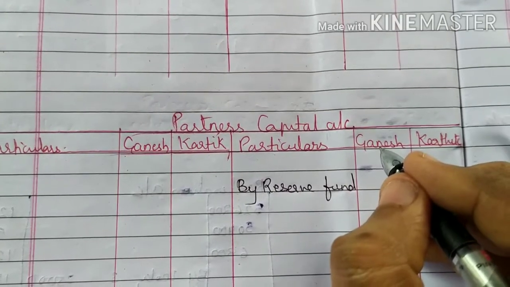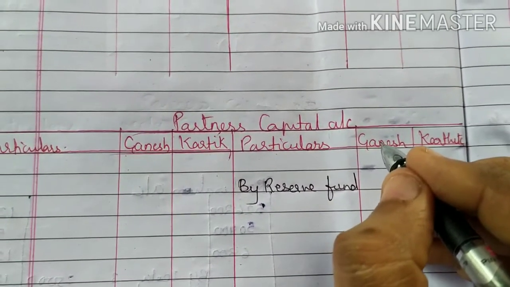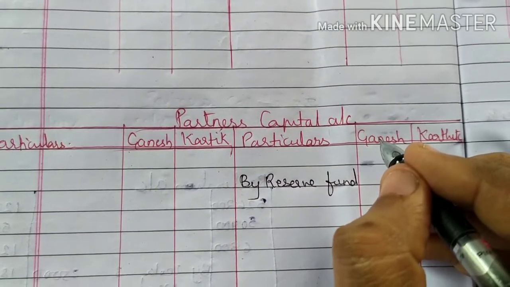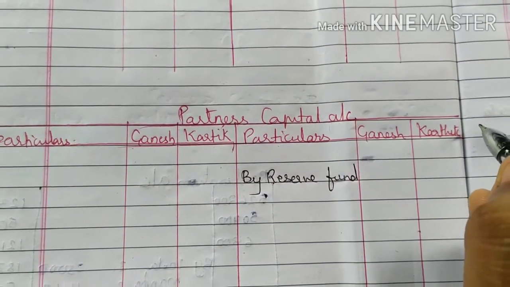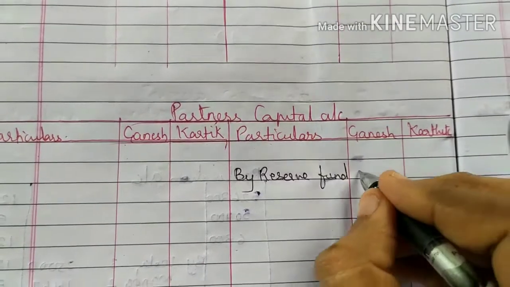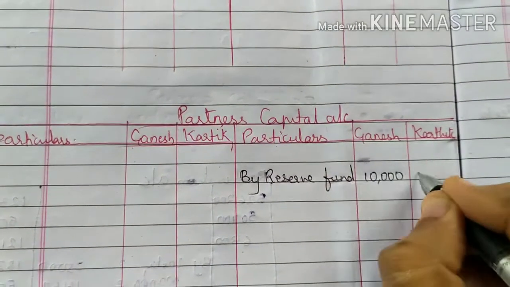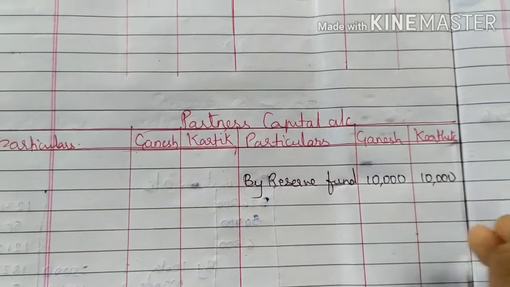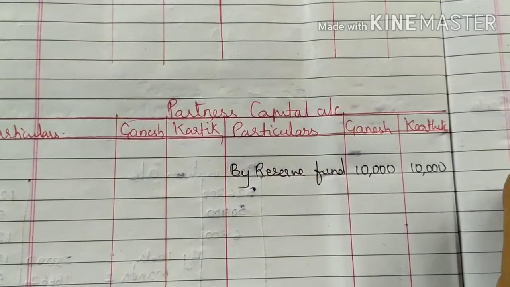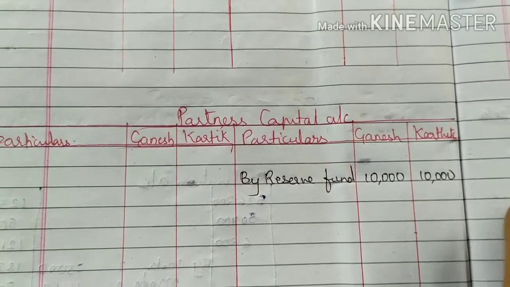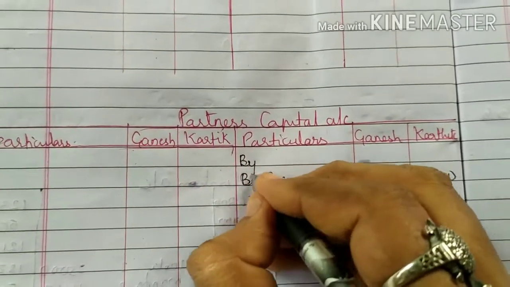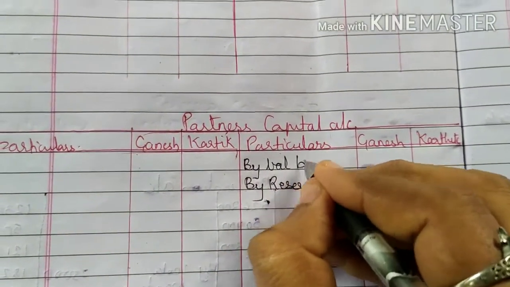The ratio is given in the first line of the question: Ganesh and Karthik share profits and losses equally. So distribute the 20,000 equally, 10,000 and 10,000.